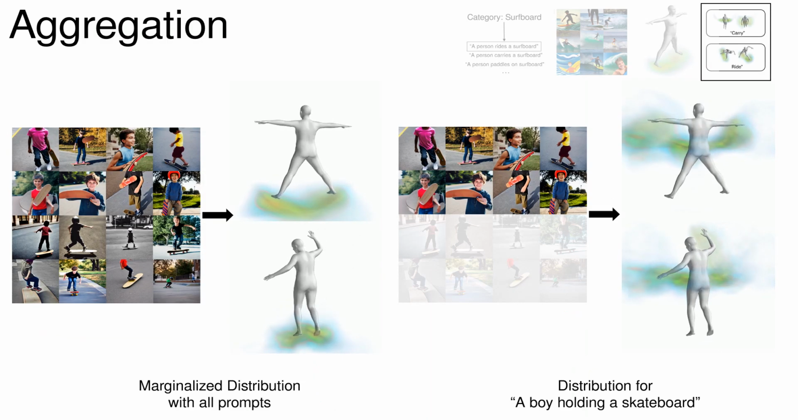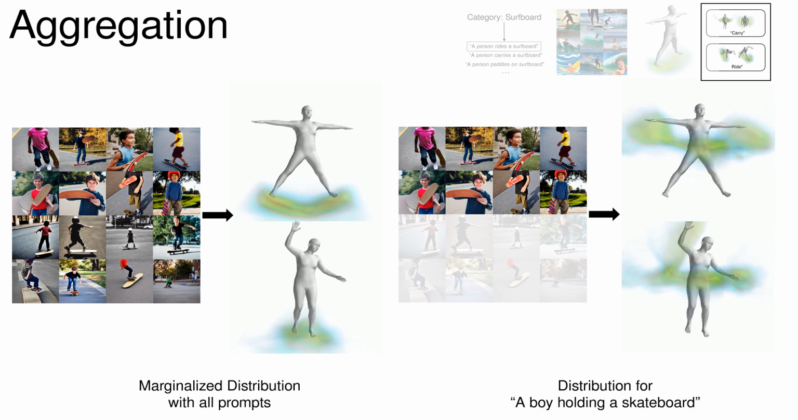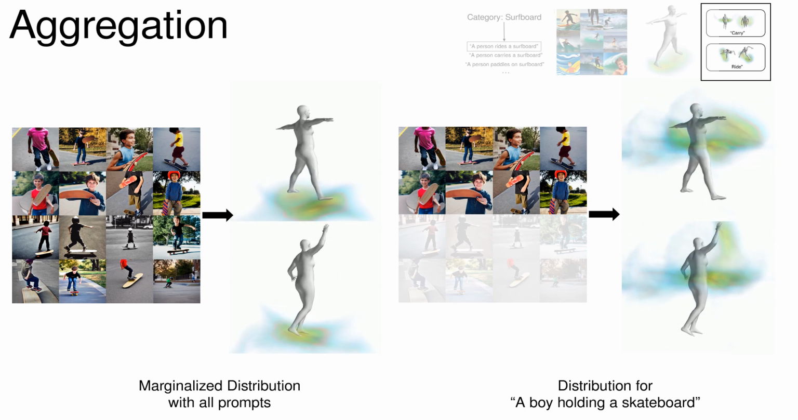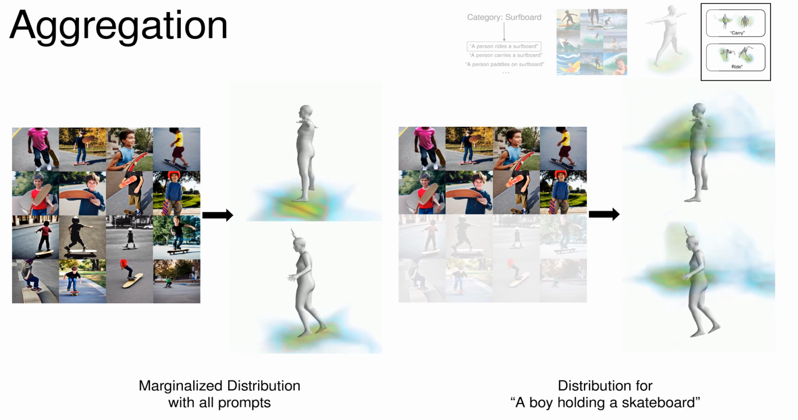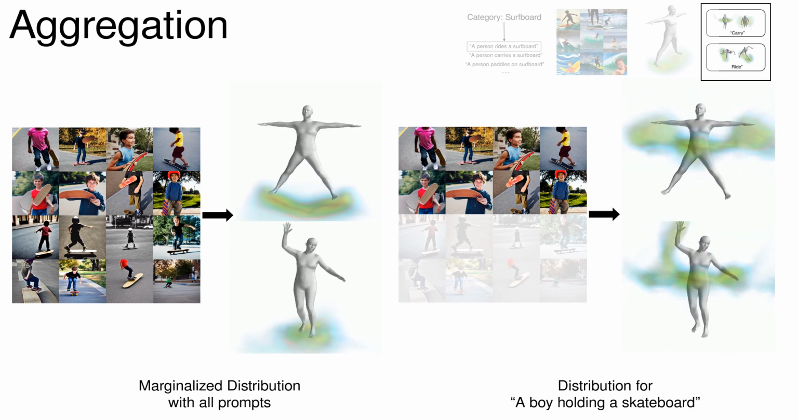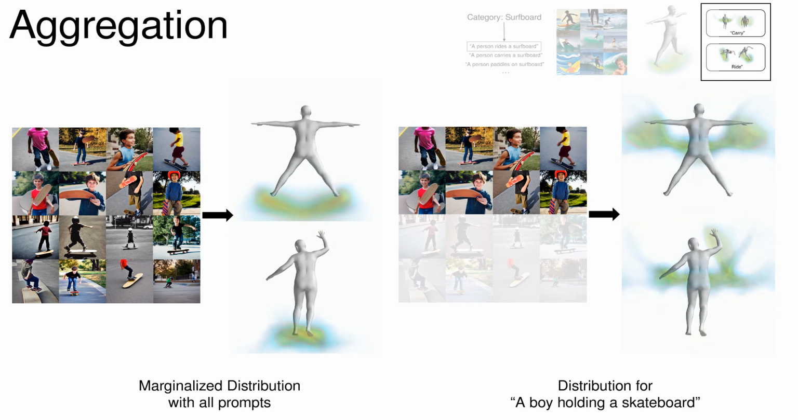By cleverly selecting the images to aggregate, we can infer the distribution per semantics of HOI type. Aggregating all images from all prompts returns a marginalized distribution, for the most probable interaction type. Selecting the images only generated from a specified prompt and aggregating them gives us a distribution specific to that described prompt.